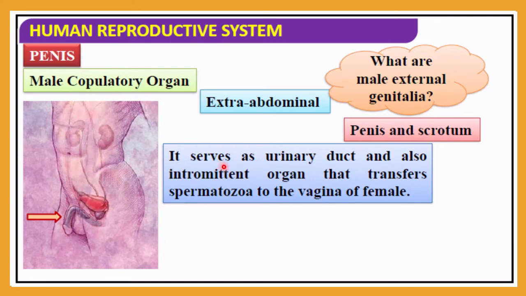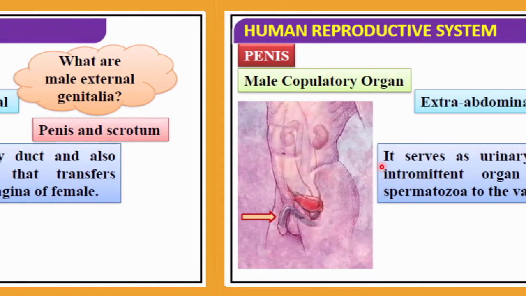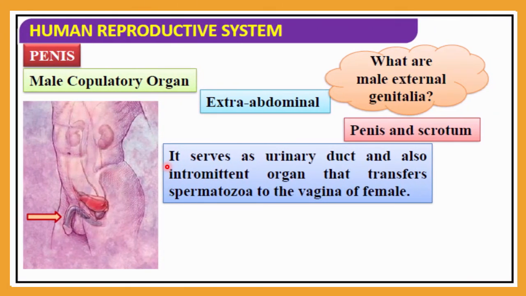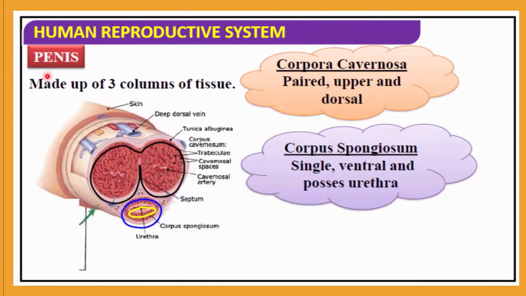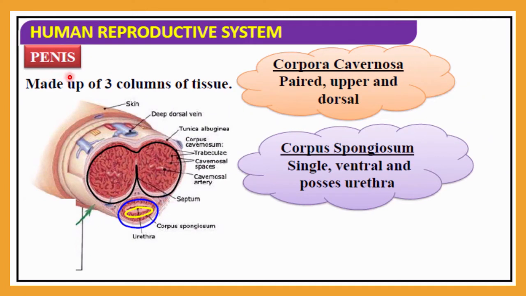It serves as a urinary duct, meaning it also passes urine, and it is also an intromittent organ that transfers spermatozoa. So in a male, the penis is the organ which passes urine and also passes the spermatozoa. So the penis has a dual function. Now let me discuss the internal structure of the penis in detail. If you take a cross section of a penis, you can see it is made up of 3 columns of tissue.